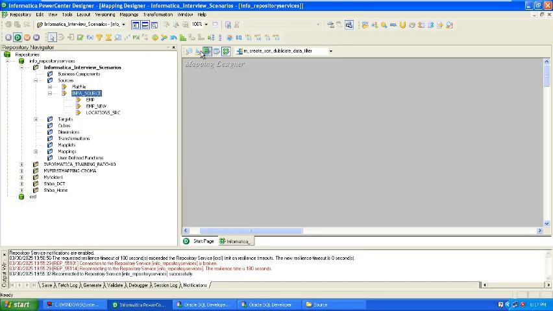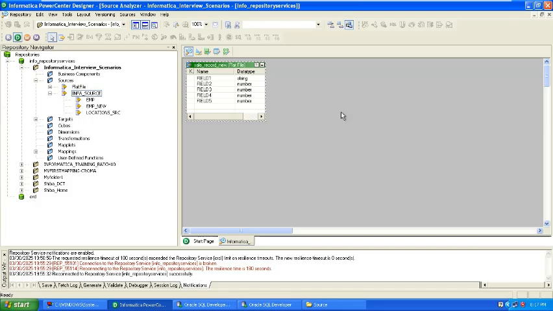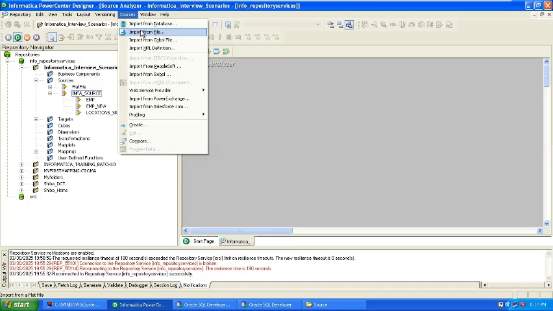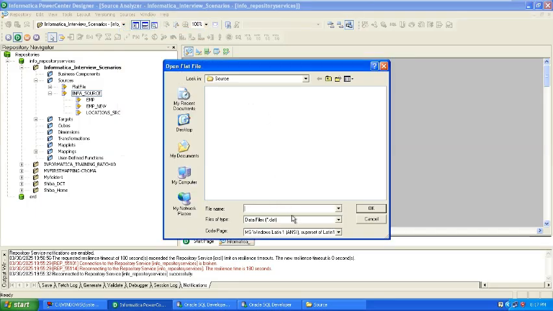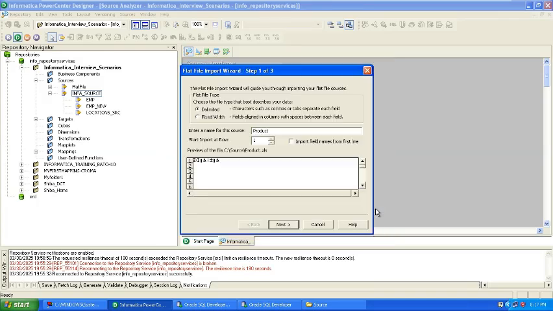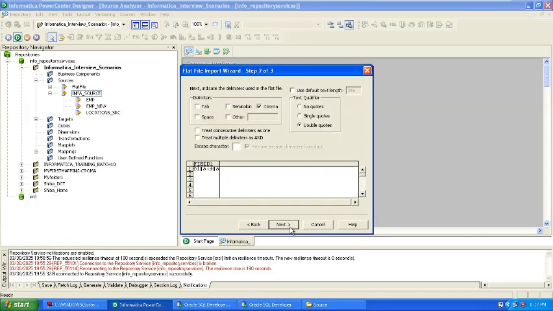Okay, so I will load this table here. This is the source. I will clear this one, and in the source tab I can import the file. Here I will select all files. What is the tab delimiter?